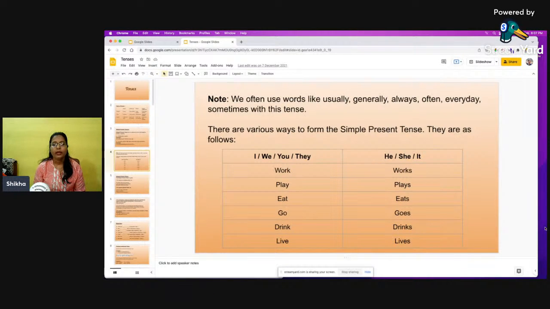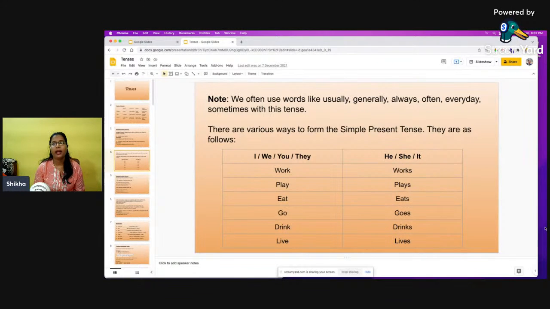And here we will be using the singular form of verb. The moment I say verb, verb means action words. So play, sleep, eat, drink, all these are action words.